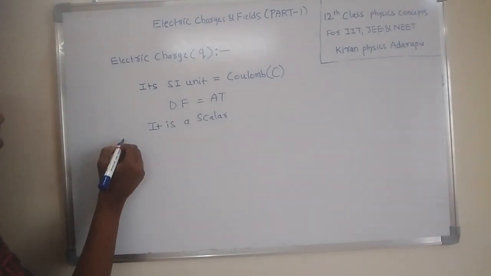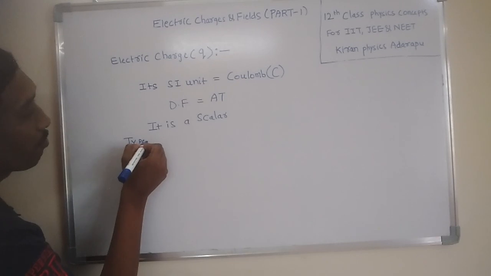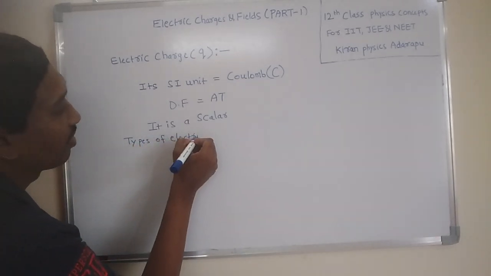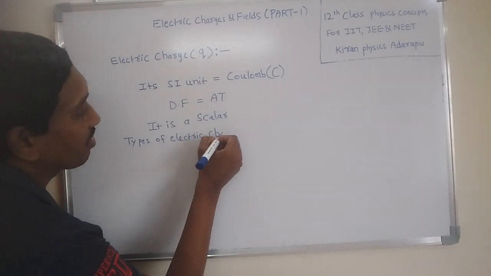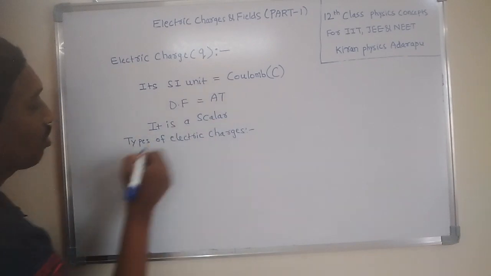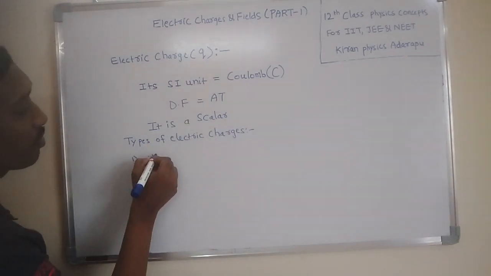Next, electric charges, we have two types. Now we are going to discuss the types of electric charges. Actually we have two types of electric charges. How many types? Two types. The first type is called positive charge.